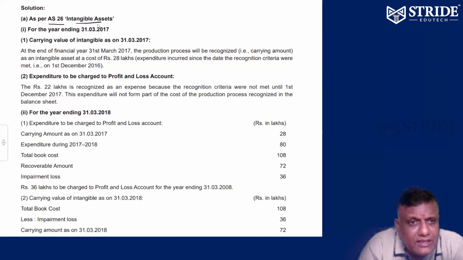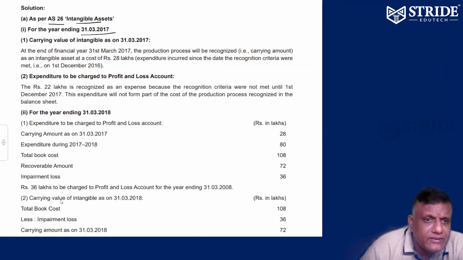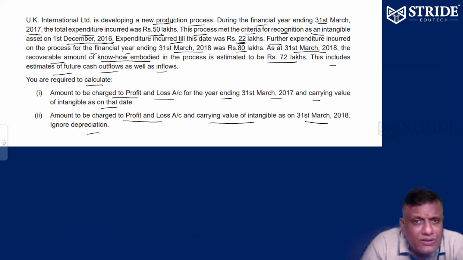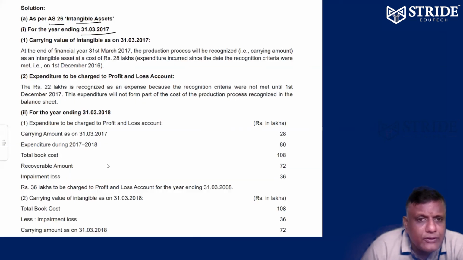As per AS 26 Intangible Assets, for the first year 31/3/17, how much expenditure was incurred till date? 22 lakhs. What is the total expenditure for 2017? 50 lakhs. Initially the expense incurred was 22. Total expenditure for 2017 is 50 lakhs, of which 22 lakhs was incurred so far as recognized, so the balance 28 lakhs is the carrying value of intangibles.